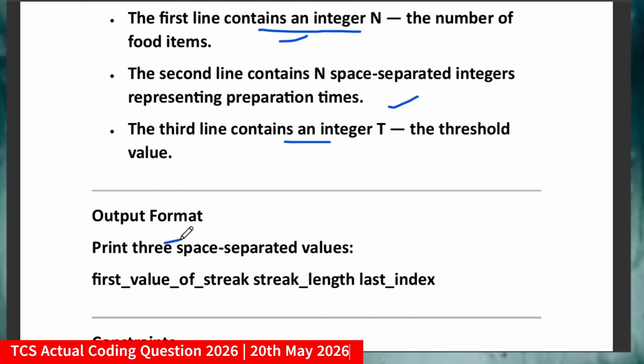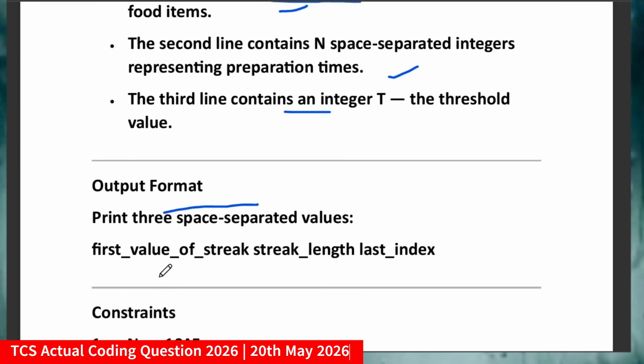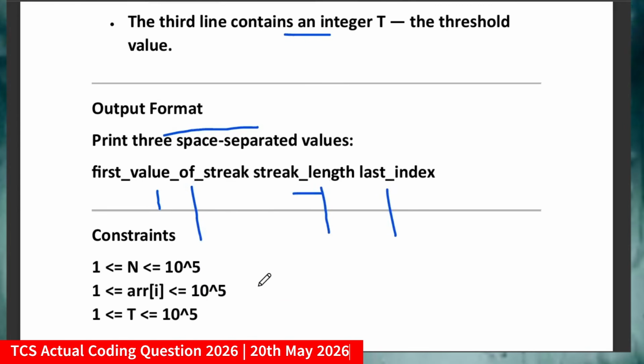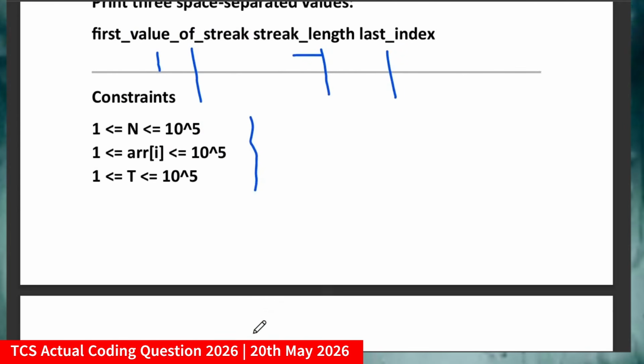You have to print three space-separated values which will denote the first value of the streak, then the streak length and the last index. So these three values you have to print. So these are the things, and these are the constraints you have to keep in mind.